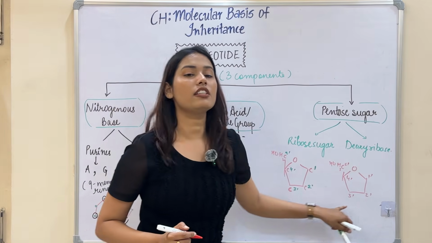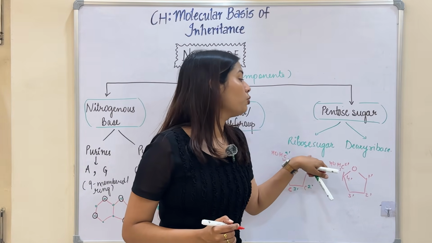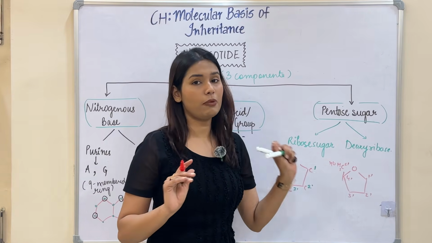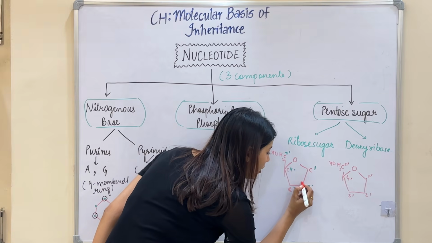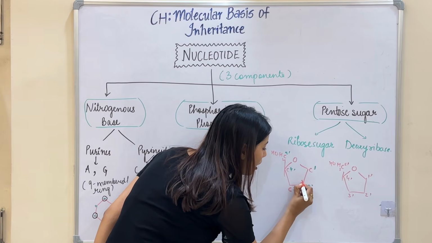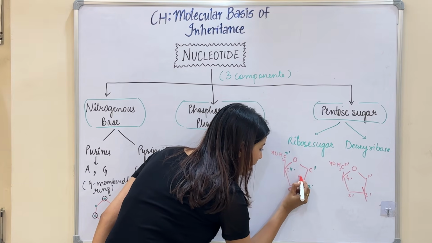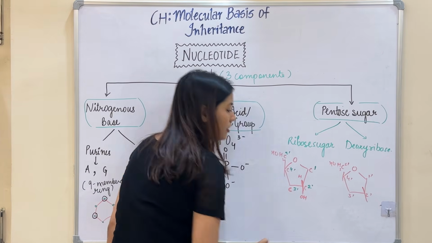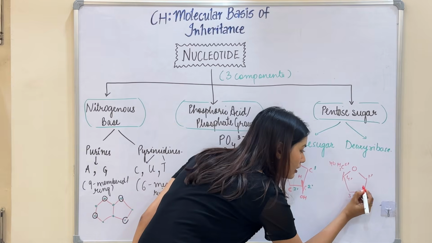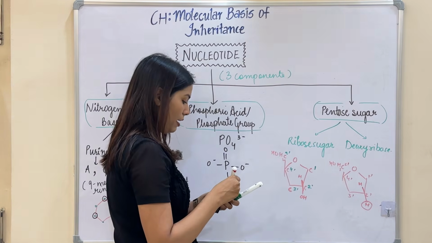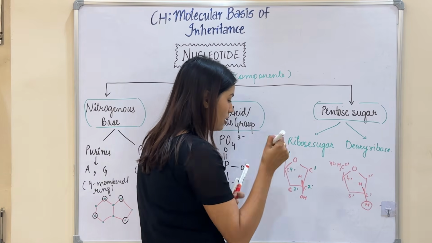So where is the difference? Here is ribose sugar and there the name is deoxyribose sugar. Deoxy means one oxygen must be absent. If I mark on the second carbon, students, here an H and an OH group is there. But in deoxyribose, there will be no OH, only a hydrogen present. So one oxygen is absent.